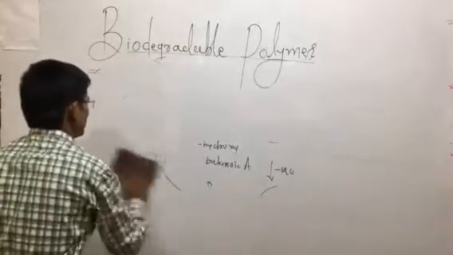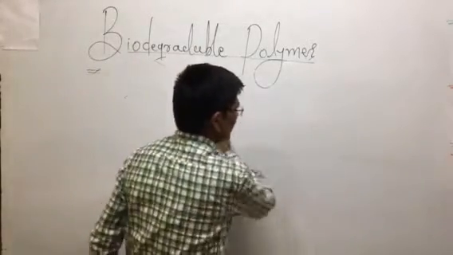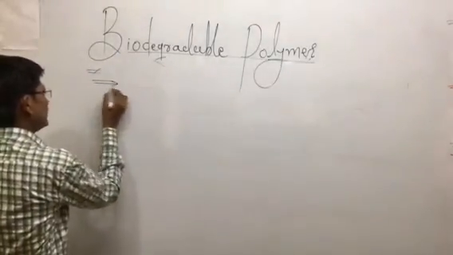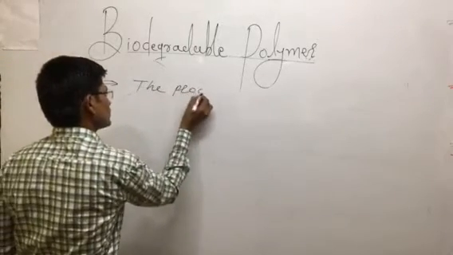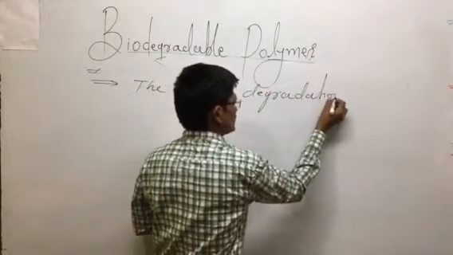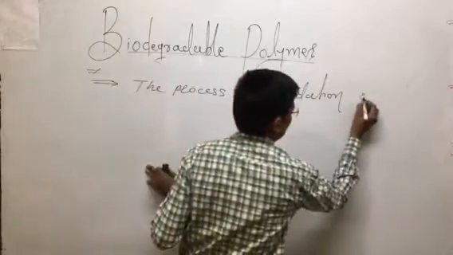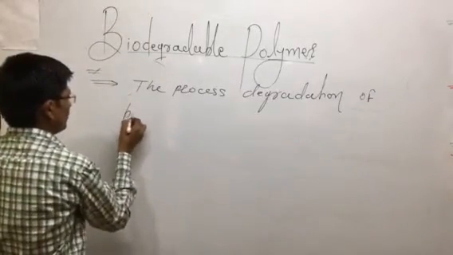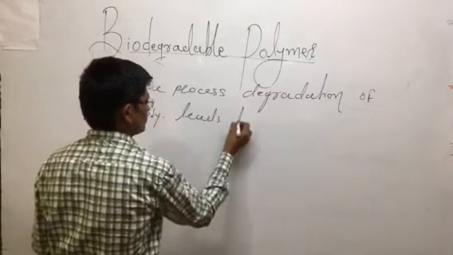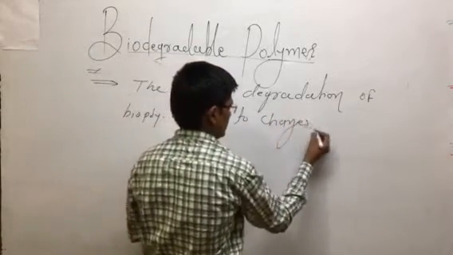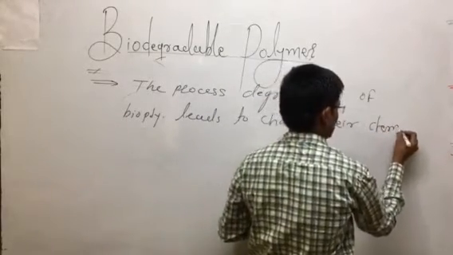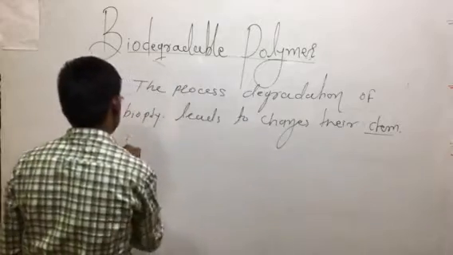The process of degradation of biopolymers leads to changes in their properties, namely chemical properties.